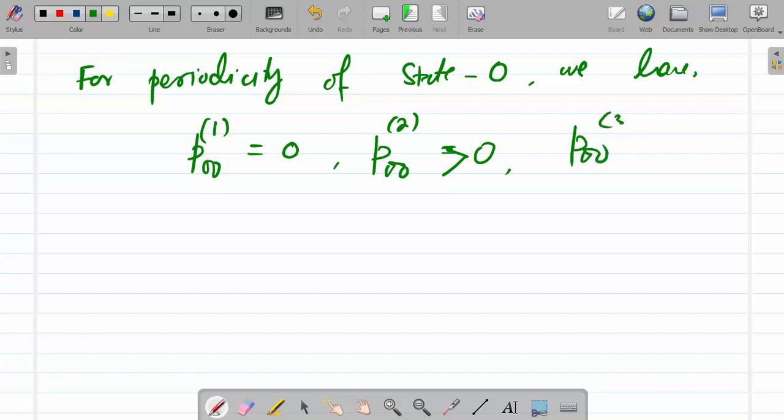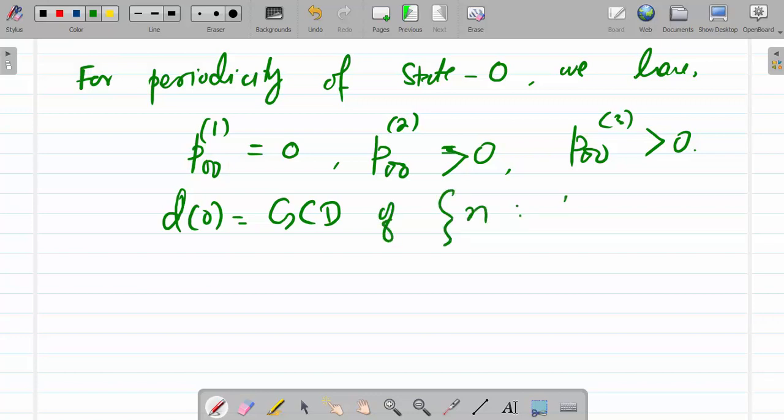P00 in 3 steps, this is also greater than 0. So d0 equal to GCD of n such that P00 n is greater than 0.